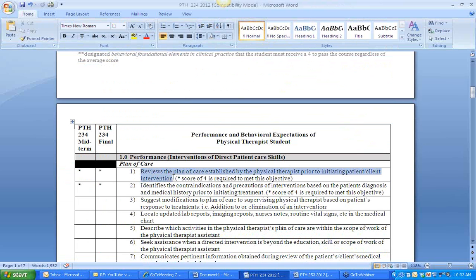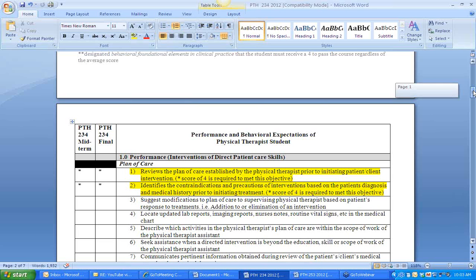And for an example, if we had a student who came in and did not review the plan of care and performed ultrasound, and the physical therapist never marked it on the plan of care, that particular machine could be contraindicated to that patient's medical condition. Wow. And so really a 4 means that they are taking the safety ones. What we have said is those are safety things that could put the patient at harm. Okay? Yeah. And the student has to have a 4 on those.